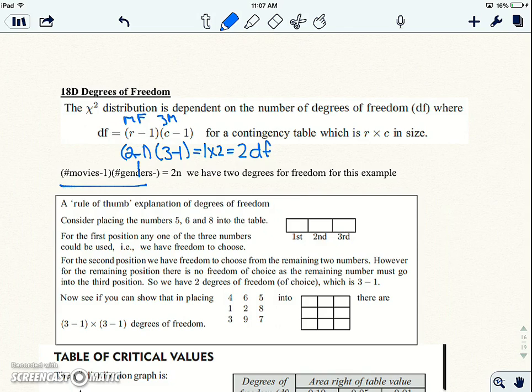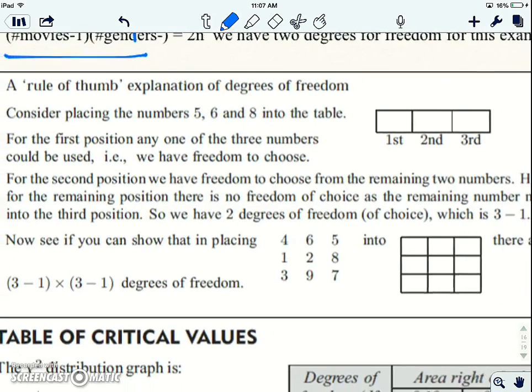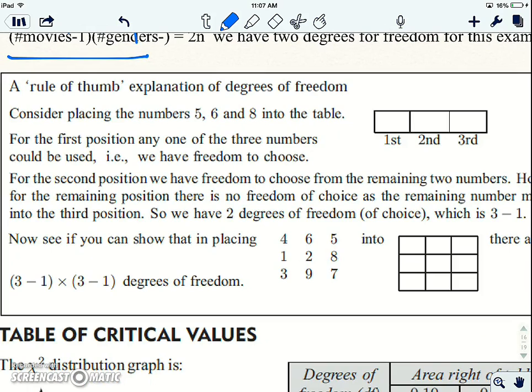And that went that way and this way, actually. Okay, here's a rule of thumb and explanation for that just quickly. Consider placing the numbers of 5, 6, and 8 into this table. For the first position, we could have any 3 numbers, right? 5, 6, and 8. We have freedom to choose. But the minute we pick one, okay, we only have 2 remaining numbers.